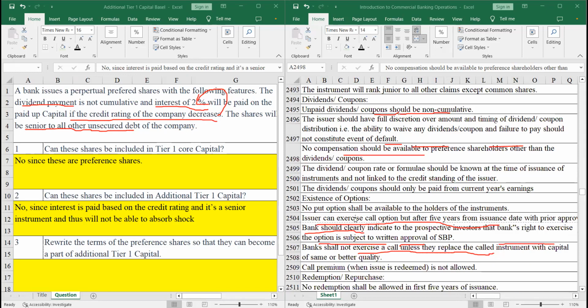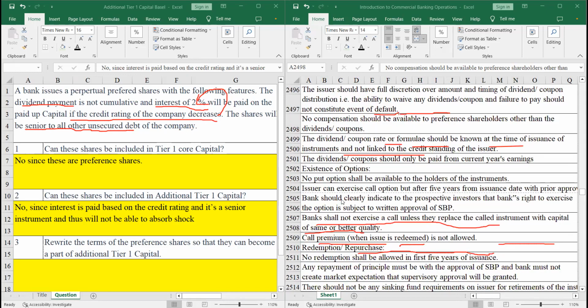Okay. So let's look at if there's any other condition that we need to see that is being violated over here. Apart from these two conditions, we also have something about options.